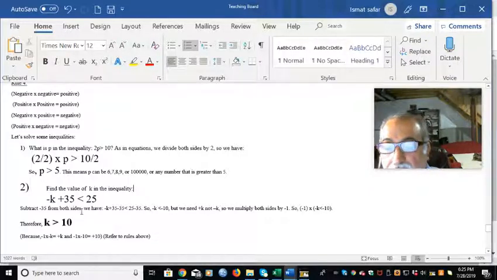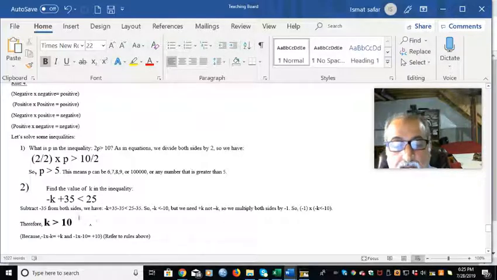Now the other example is: find the value of k in the inequality negative k plus 35 less than 25. Well, let's do this next video, because this is going to take more explaining. I don't want to make this video too long.